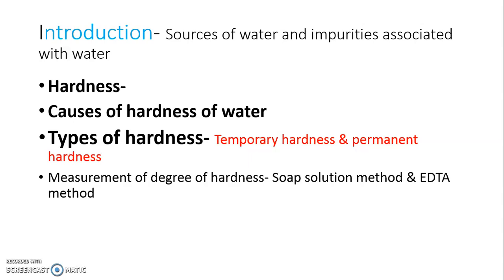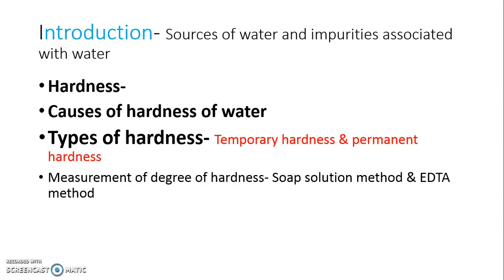There are two types of hardness: temporary hardness and permanent hardness. Temporary hardness is the hardness which is removed just by boiling, whereas the hardness which is not removed by boiling is permanent hardness. Remember guys, the carbonates of calcium and magnesium, that is bicarbonates of calcium and magnesium, gives temporary hardness to water, whereas sulfates and chlorides of magnesium and calcium gives permanent hardness to water.